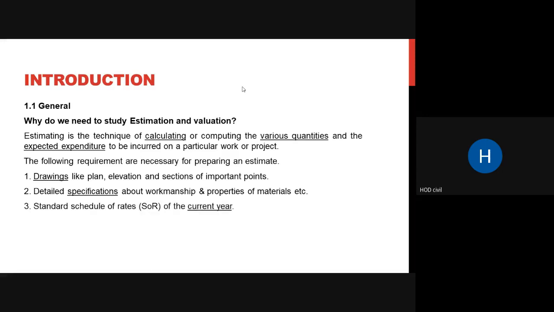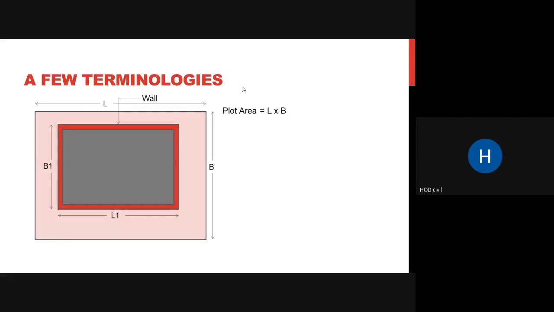Then after that, as you said, you need schedule of rates. Schedule of rates, we usually abbreviate it as SOR. As you can see on the screen, it is abbreviated as SOR of the current year. So you have to use the latest SOR, which will be provided by usually the PWD department of your district. So that is there. Then next thing, a few basic terminologies.